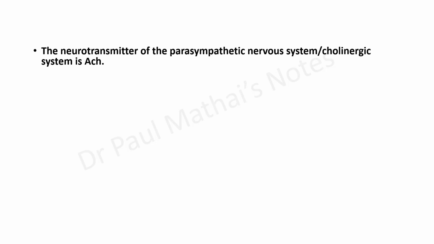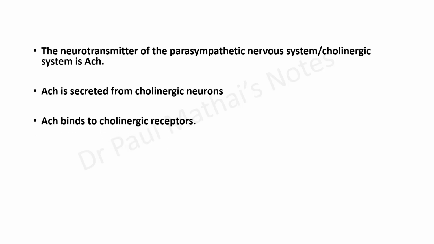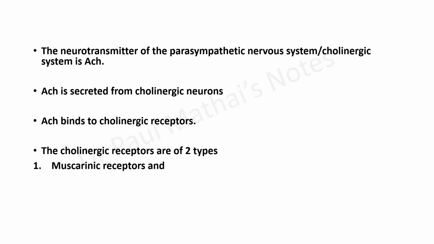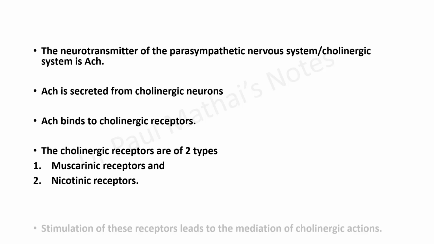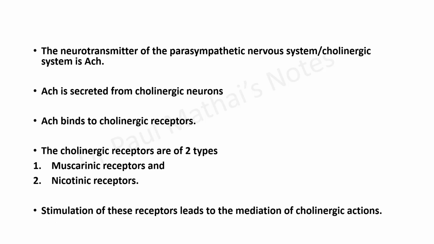The topic for this video would be cholinergic drugs. The neurotransmitter of the parasympathetic nervous system or the cholinergic system is acetylcholine. Acetylcholine is secreted from cholinergic neurons, and this acetylcholine binds to cholinergic receptors. The cholinergic receptors are of two types, muscarinic and nicotinic. Stimulation of these receptors leads to the mediation of cholinergic actions.